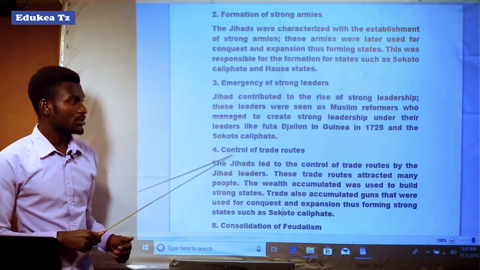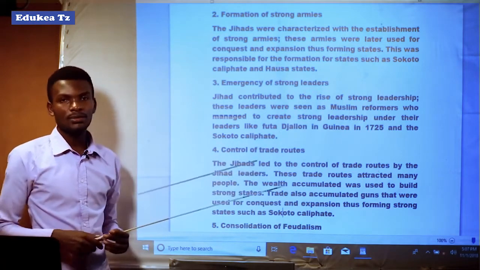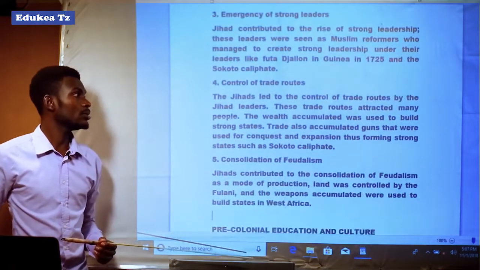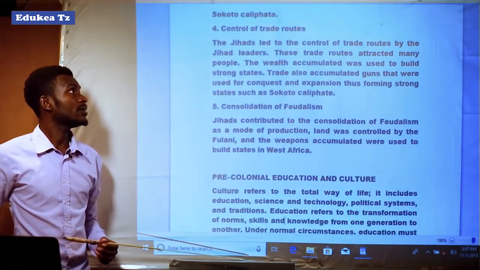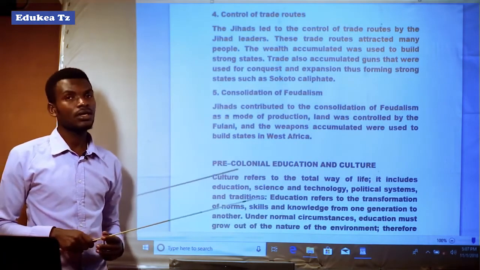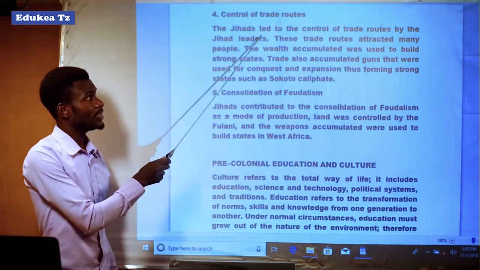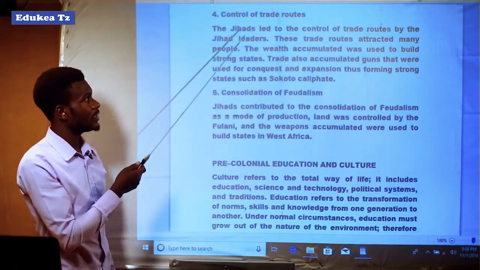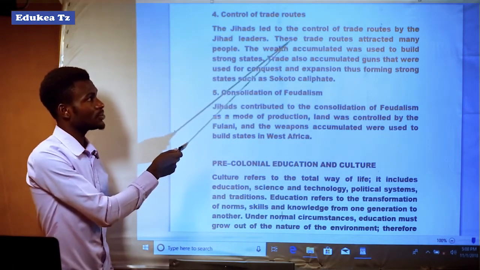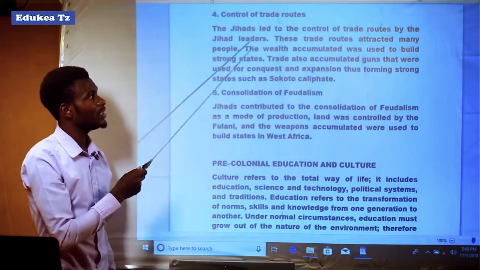Another was the control of trade routes. It means that there was effective control of trade routes. The jihads led to the control of trade routes by the jihad leaders. These trade routes attracted many people.